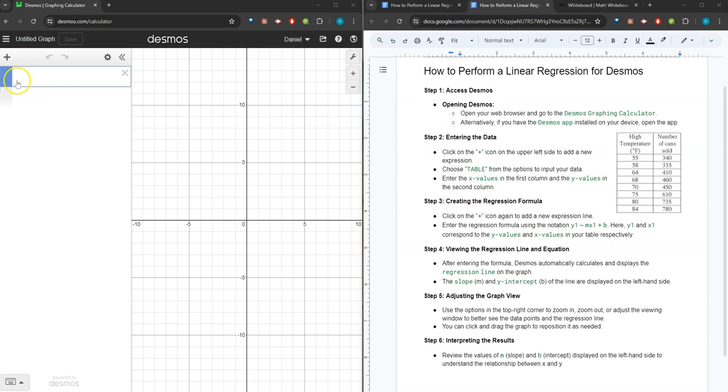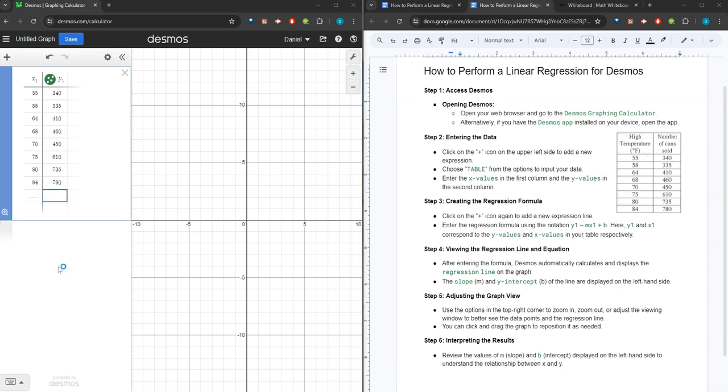So we'll click on the plus icon in the upper left hand side and we're going to choose table. This starts us with a column of x1 and a column of y1 values. We'll insert x values in the first column from our table, and we'll enter the y values in the second column from our table. I'll go ahead and do that now. Okay, my ordered pairs are entered into the table, and I've double checked that everything matches together.